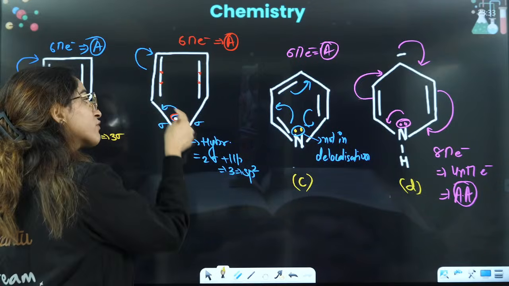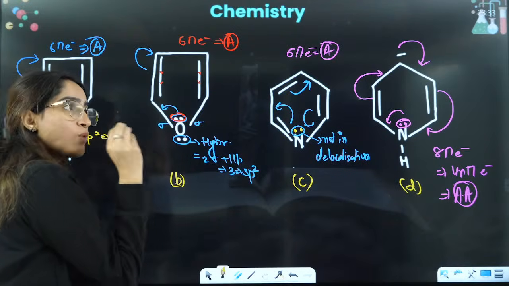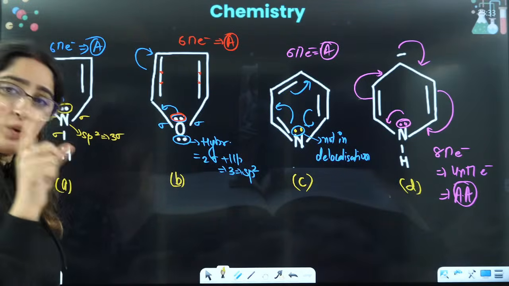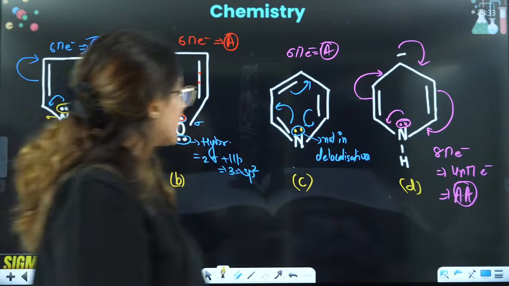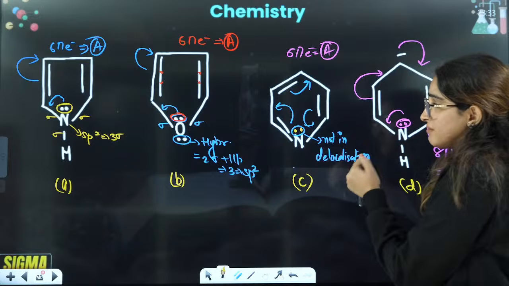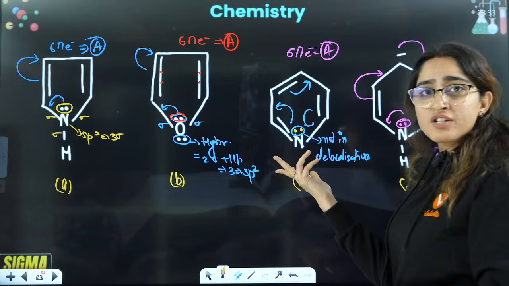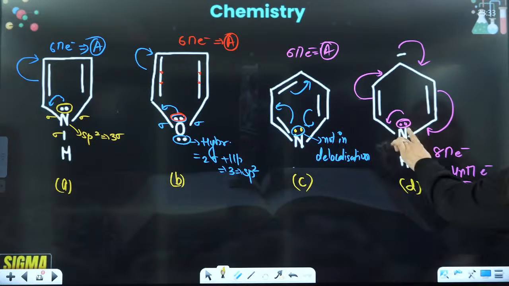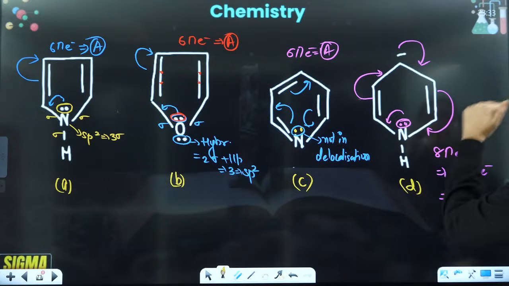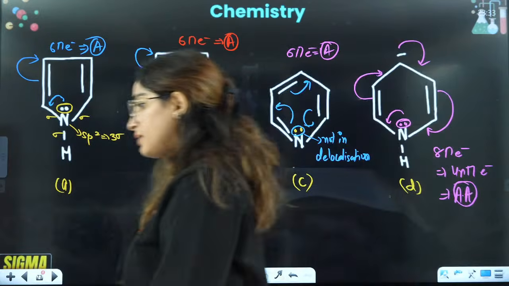Here these lone pairs will be involved, and it will use only one lone pair, not two lone pairs. When you have two lone pairs, only one will be used. In this case, why are they not involved? Because they don't need those lone pairs. They are already in a very good conjugation, right? Here, why are they using this? Because obviously they need to make complete conjugation. They need the lone pair's help, right?